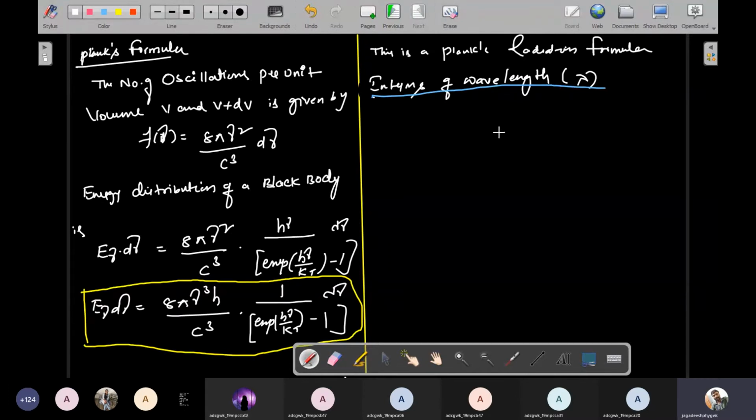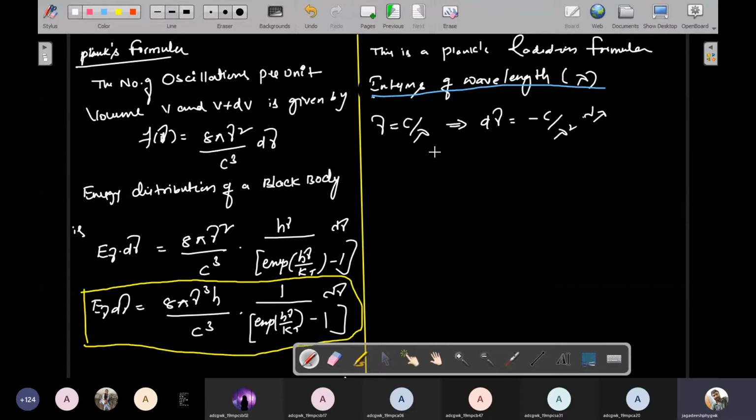Because already we know that nu is equal to c by lambda. Everybody knows this equation, frequency nu is equal to c by lambda. So simply take the differentiation: d nu is equal to minus c by lambda square into d lambda.